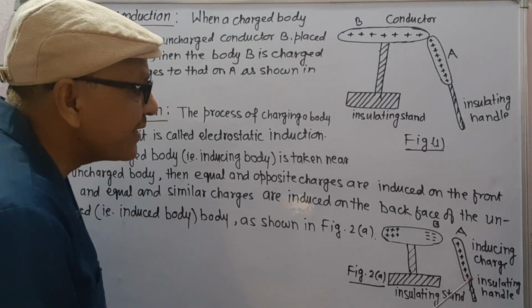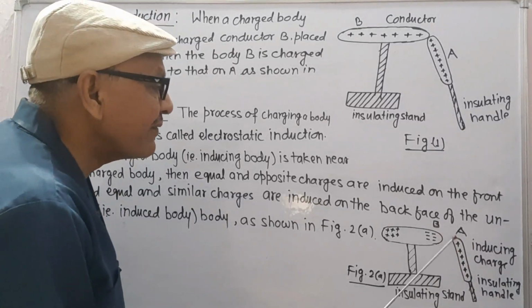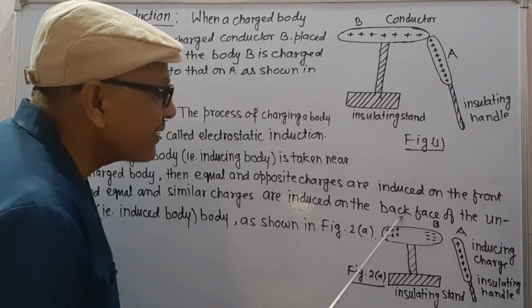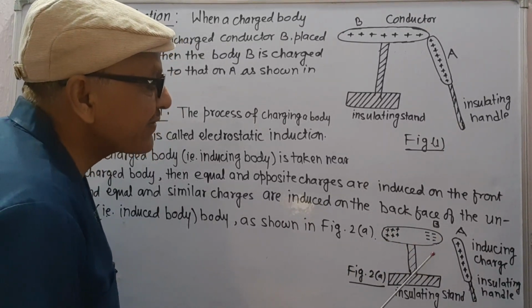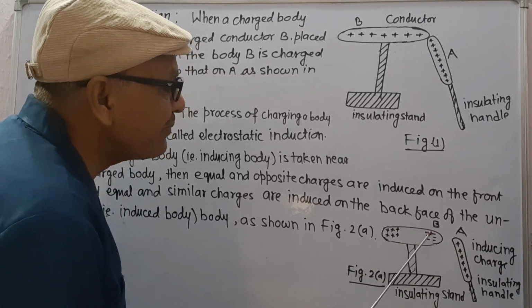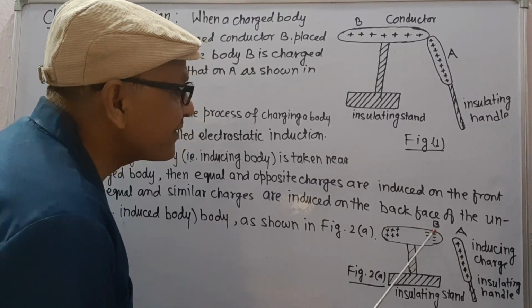Here, this is the initially charged body with positive charge, and this is the initially uncharged body placed on an insulating stand. Charged body A is taken near the uncharged body B, then equal but opposite charges.